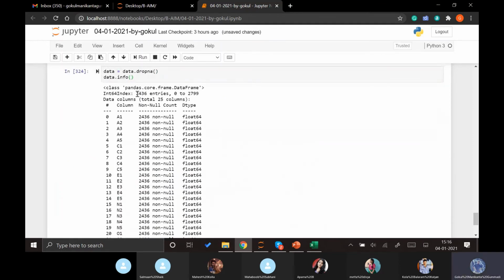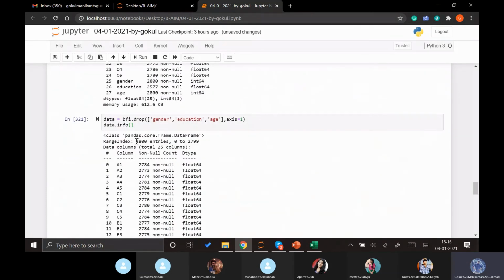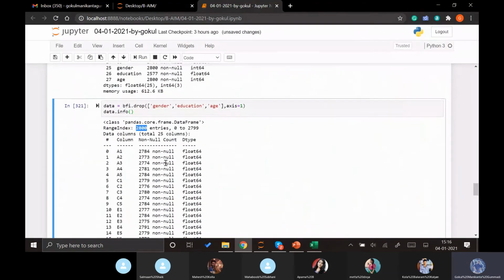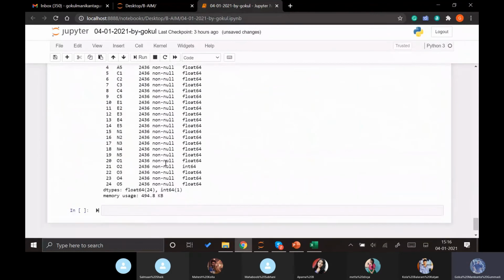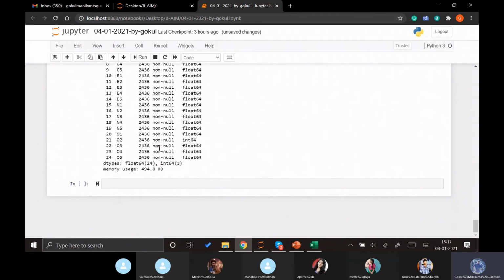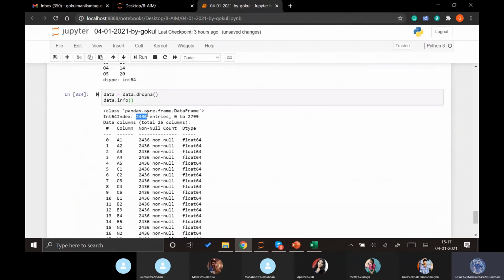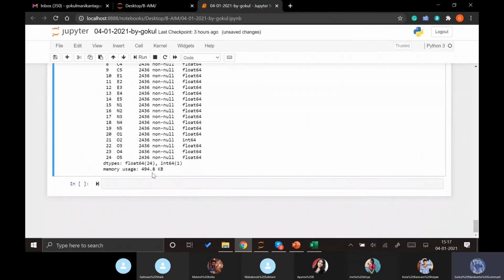Now if we see here, it is showing 2436 entries, and previously it is showing 2800 entries. Almost 364 missing rows have been removed. Now we have 2436 observations with which we can perform our factor analysis.